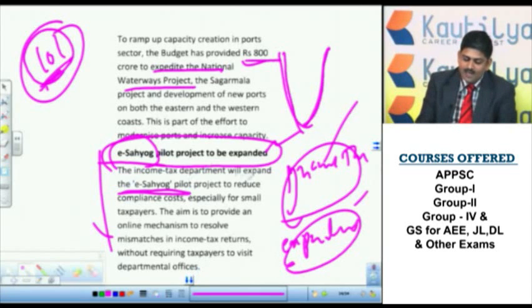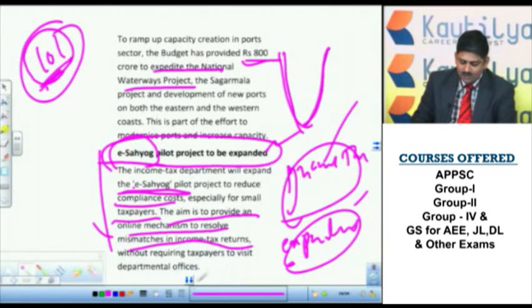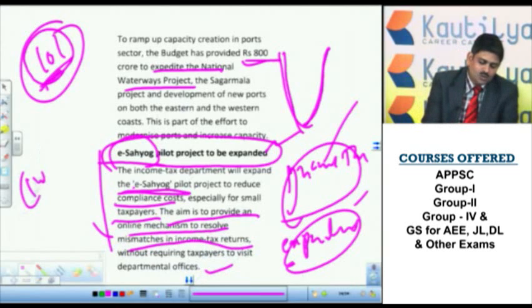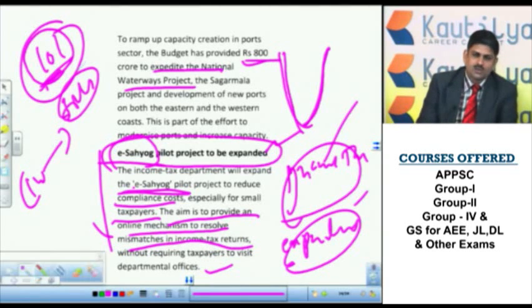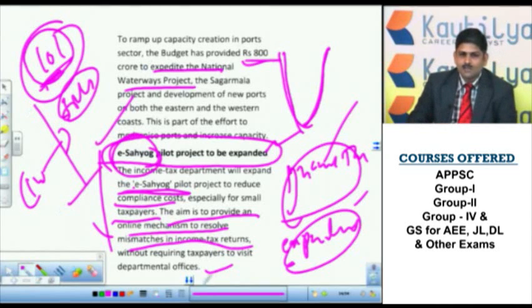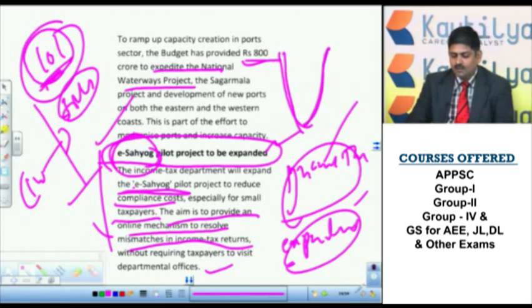The income tax department will expand the E-Sahyog pilot project to reduce compliance costs, as I said, especially for small taxpayers. The aim is to provide an online mechanism to resolve mismatches of income tax returns without requiring taxpayers to visit department offices. Earlier, the taxpayer had to go to the income tax office, fill in forms there, and wait until the work was finished. All these complexities were reduced or completely abandoned by introducing this project. Through the online process, the taxpayer can do all these activities. So these are the important things about the budget. Thank you.